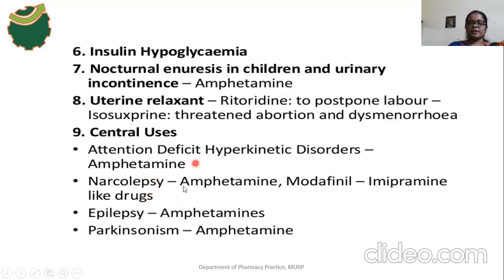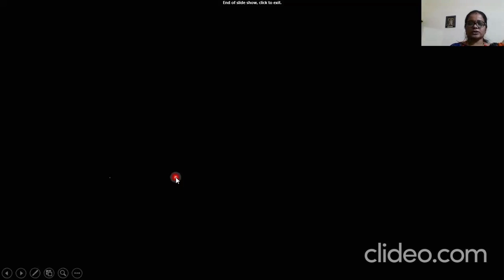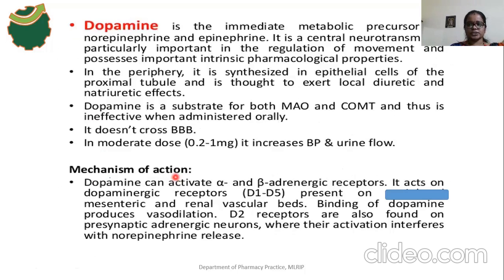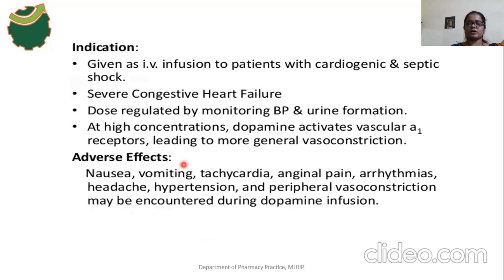And epilepsy. In epilepsy also, amphetamine is used for the treatment of what? Epilepsy and Parkinsonism. Okay, so these are the uses of adrenergic drugs. In the next class we will discuss alpha blockers, nothing but anti-adrenergic drugs.